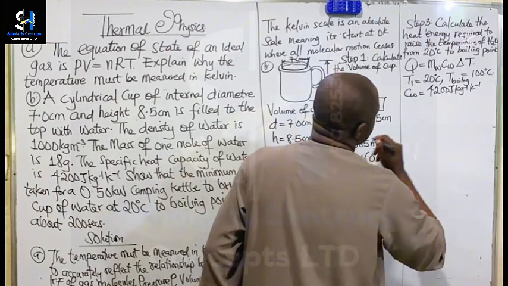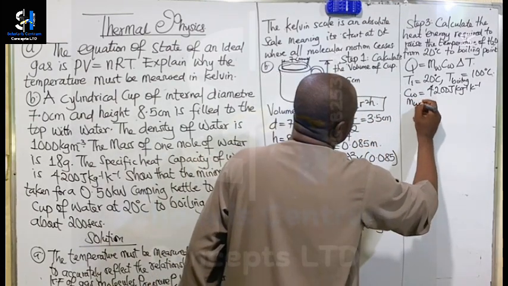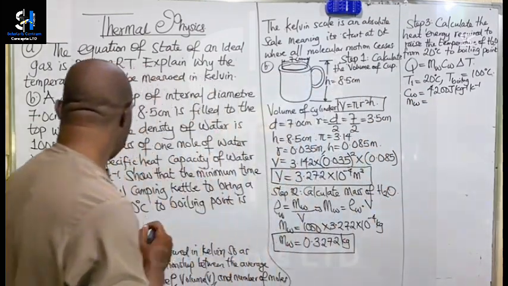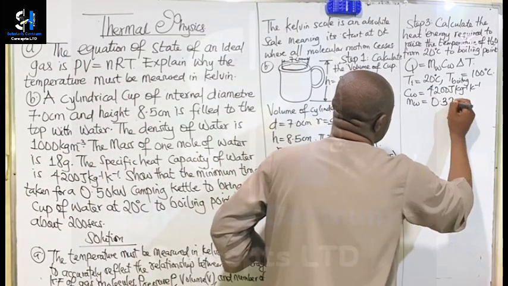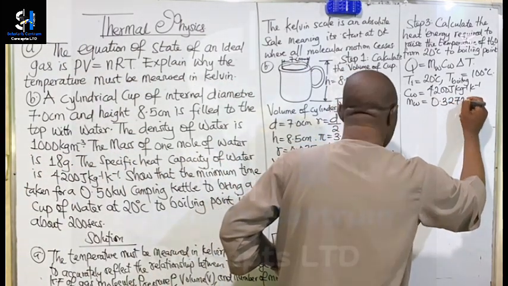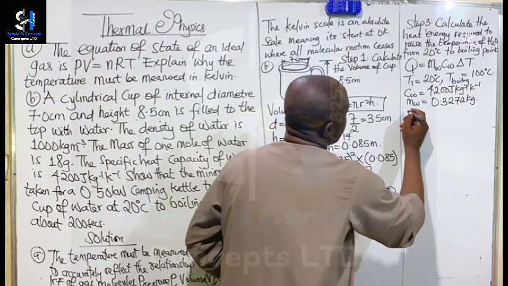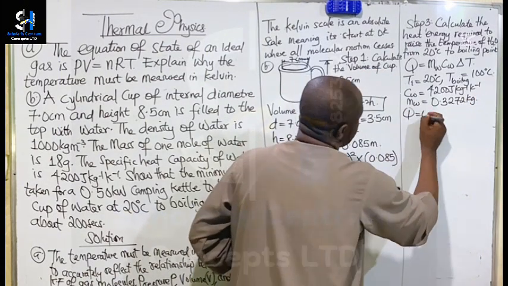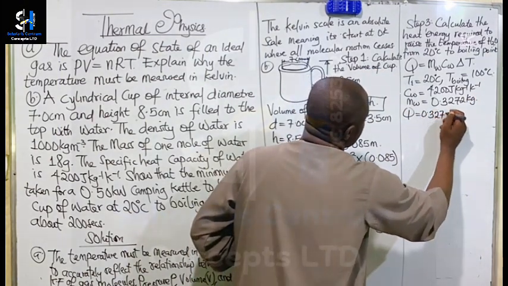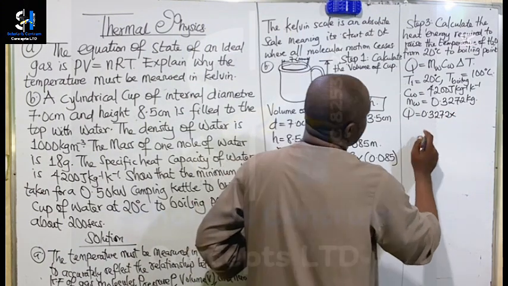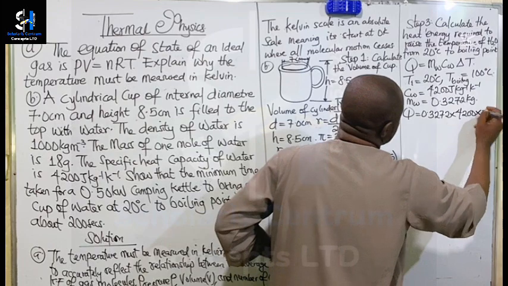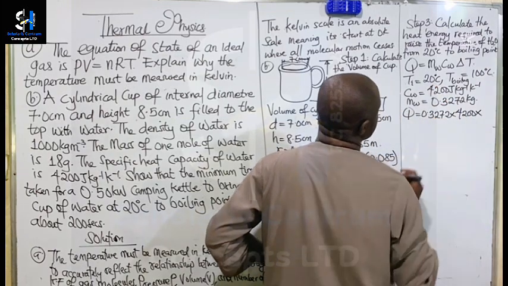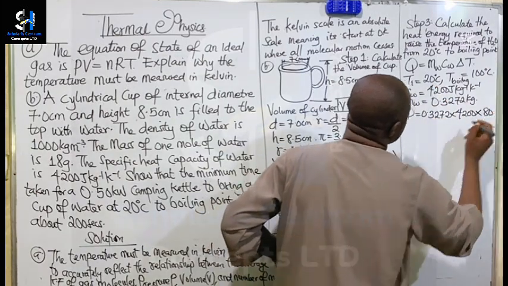The mass of water is what we just calculated, 0.3272 kilograms. So Q equals 0.3272 multiplied by 4,200, then 100 minus 20, that will be 80.